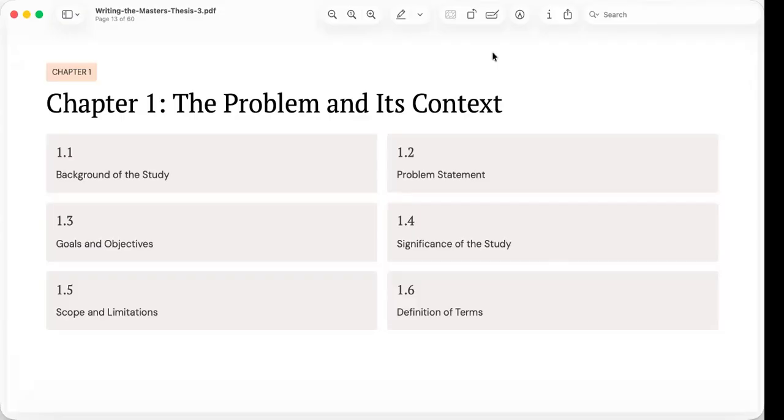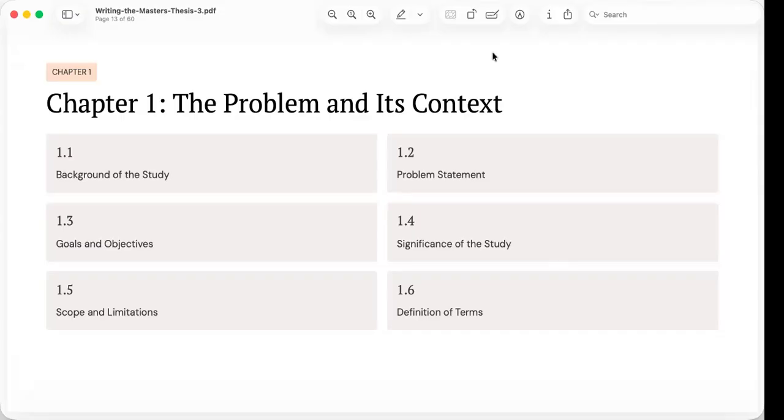Notice that chapter 1 is divided into 6 sections. It begins with the background of the study, where you introduce the issue and explain why it deserves investigation. Next comes the problem statement, where the broad issue is transformed into specific research questions. After that, you present the goals and objectives, followed by the significance of the study, which explains who will benefit from your research and why those benefits matter. The final 2 sections are equally important.